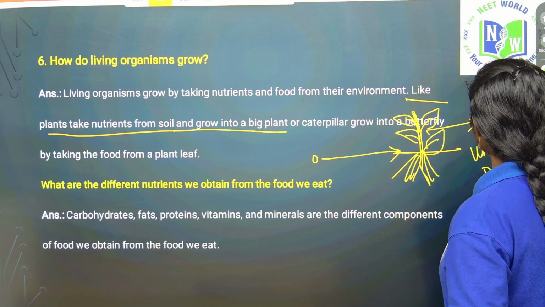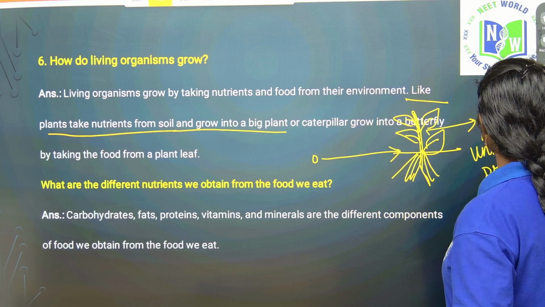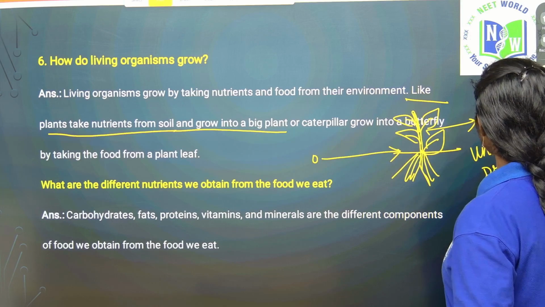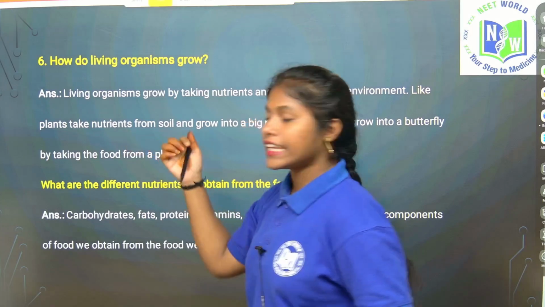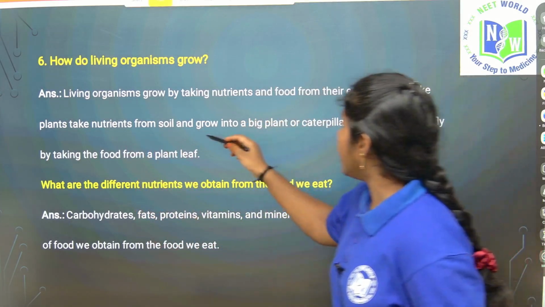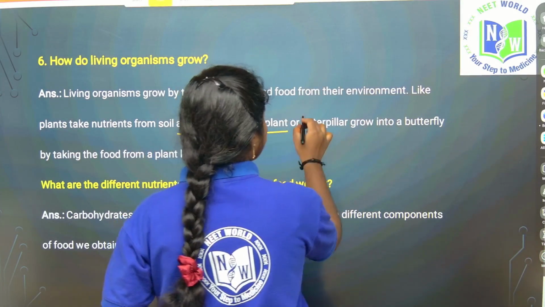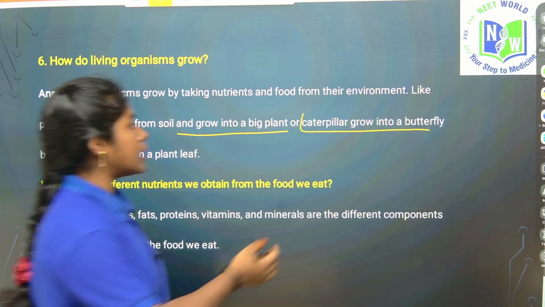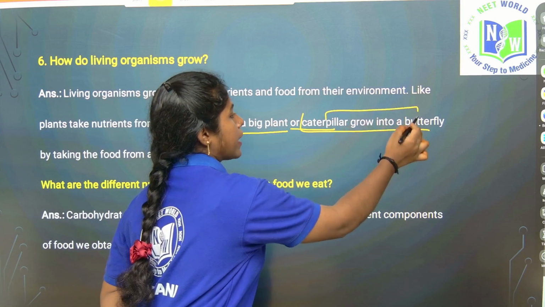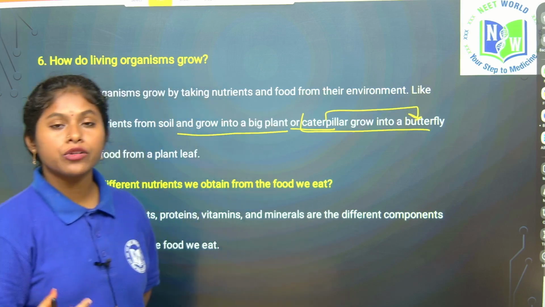Can we imagine our lives without plants? No, not at all, right? So plants take nutrients from the soil and grow into big plants. Or if you see small insects like the caterpillar, they grow into a butterfly. So how are they growing into a butterfly?